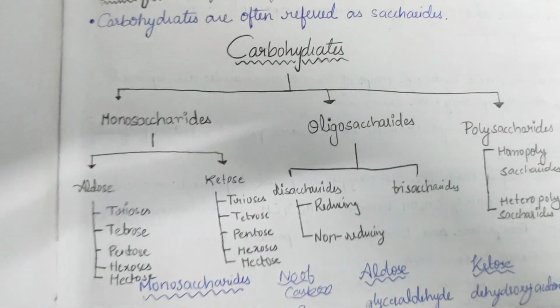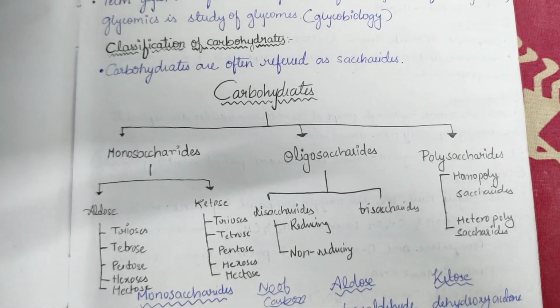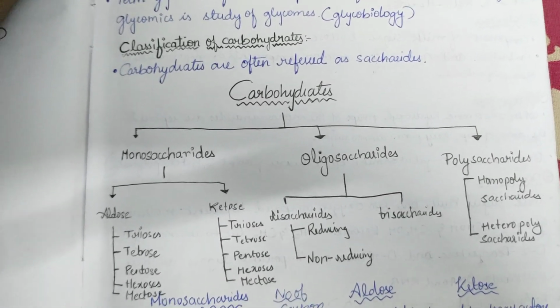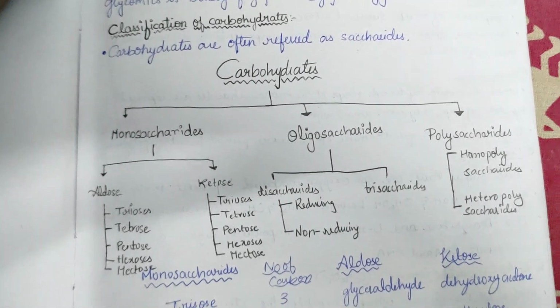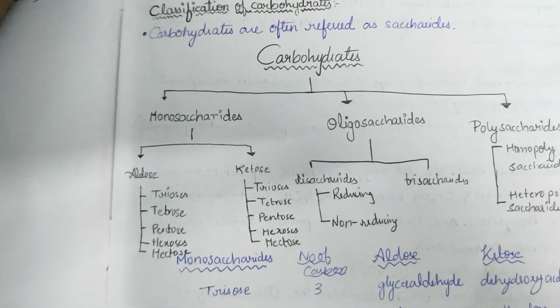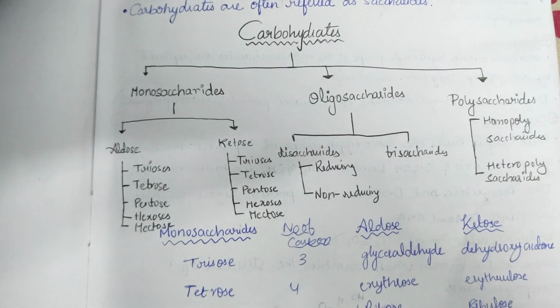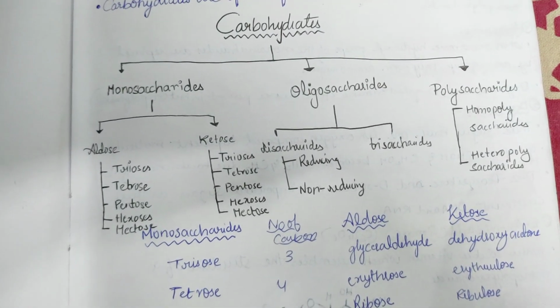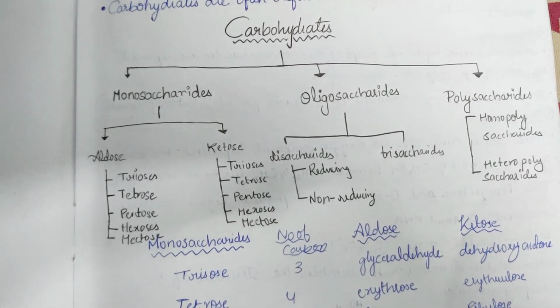Now, classification of carbohydrates. Carbohydrates are often referred to as saccharides. Carbohydrates are divided into three types: monosaccharides, oligosaccharides, and polysaccharides. In monosaccharides, we have two types, aldose and ketose. Aldose is where the aldehyde group is attached to the molecule, and ketose is where the ketone group is present.